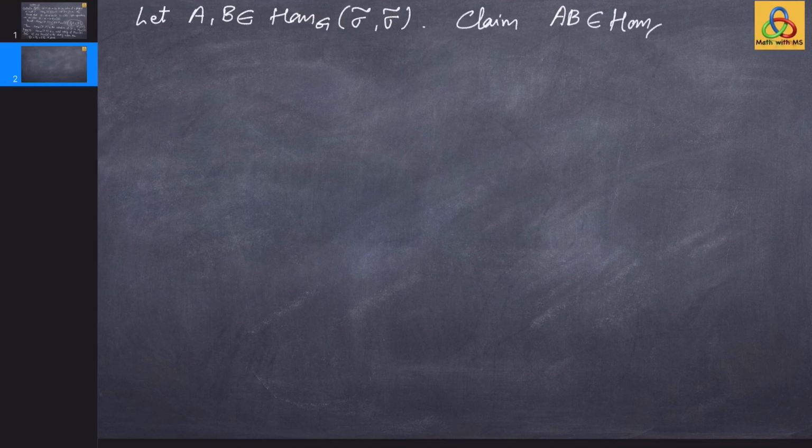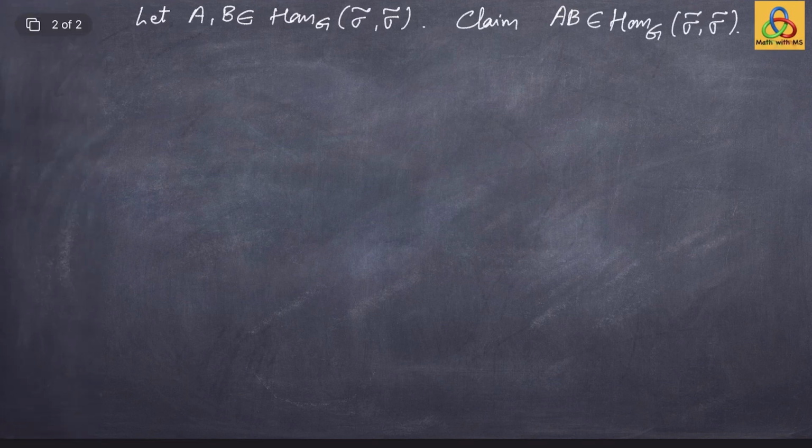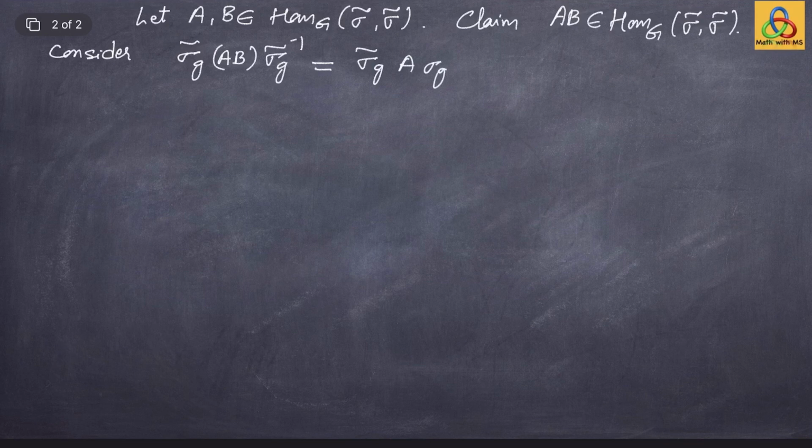So let A and B belong to Hom_G(sigma tilde, sigma tilde). Our claim is that then AB also belongs to Hom_G(sigma tilde, sigma tilde). So consider sigma tilde of g times AB times sigma tilde of g inverse. So we can write it as sigma tilde of g into A into sigma tilde of g inverse and sigma tilde of g, and then B into sigma tilde of g inverse.